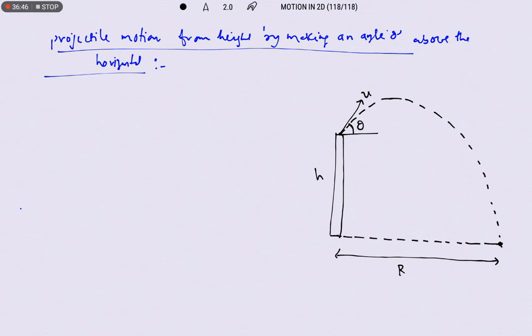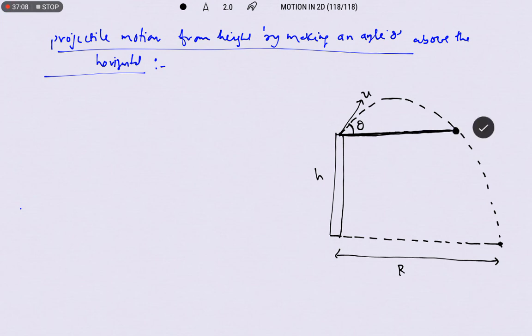And if you observe this projectile motion, it reaches the same level of projection after some time. The time taken to reach the same level of projection is known as the time of flight.